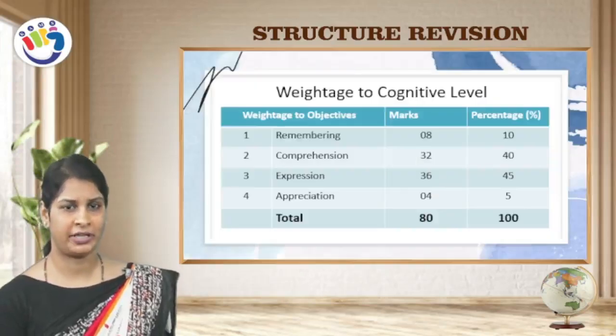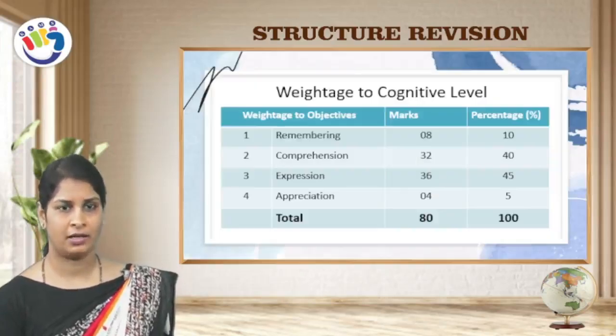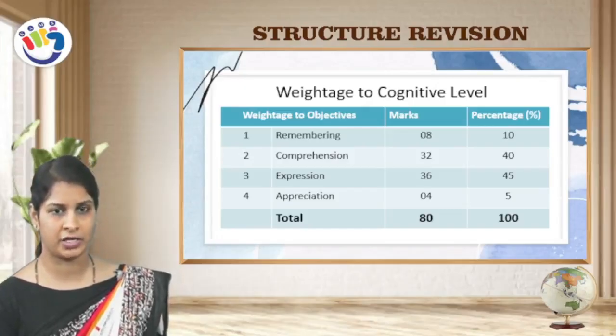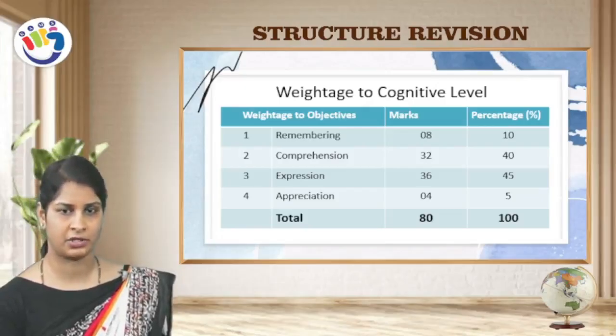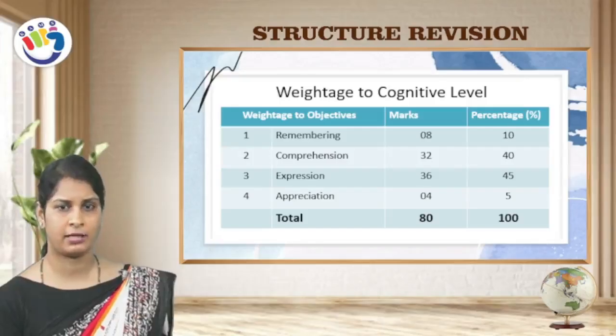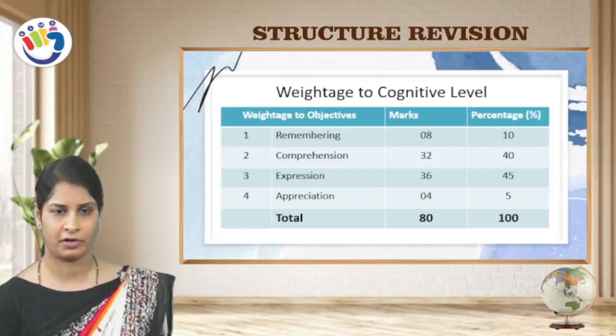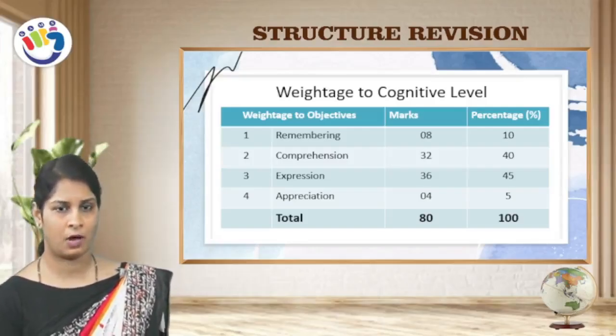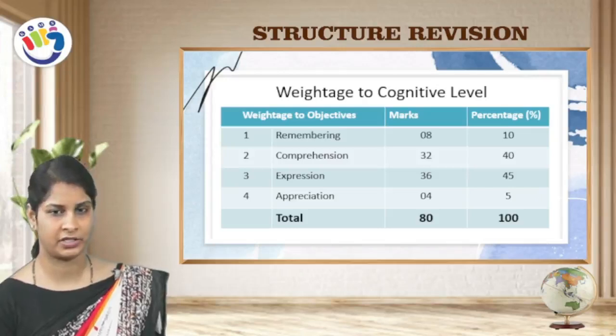Now we'll look at the weightage to the cognitive level, the weightage to the objectives, marks and percentage. On the basis of remembering, you will get 8 marks and the percentage will be 10. Comprehension is 32 marks and the percentage is 40. Expression is 36 marks and the percentage will be 45. Appreciation will be 4 marks and the percentage is 5. Overall marks are 80 and the percentage is 100.